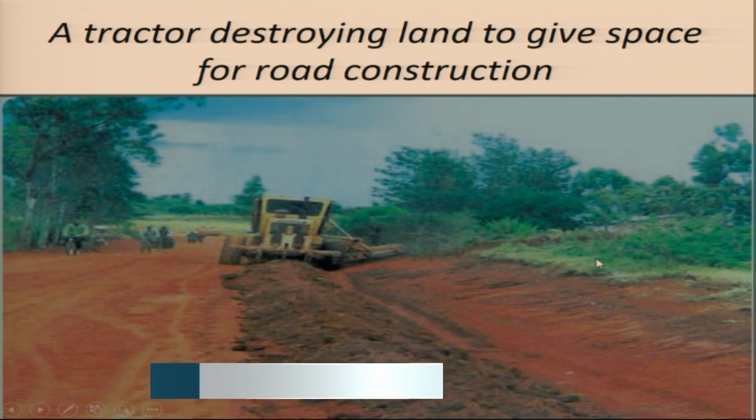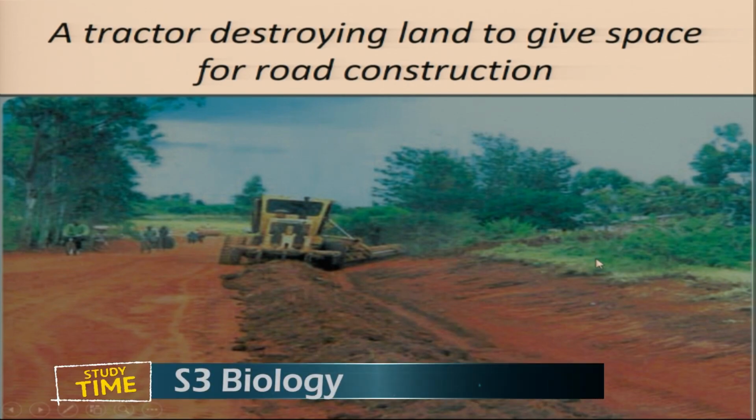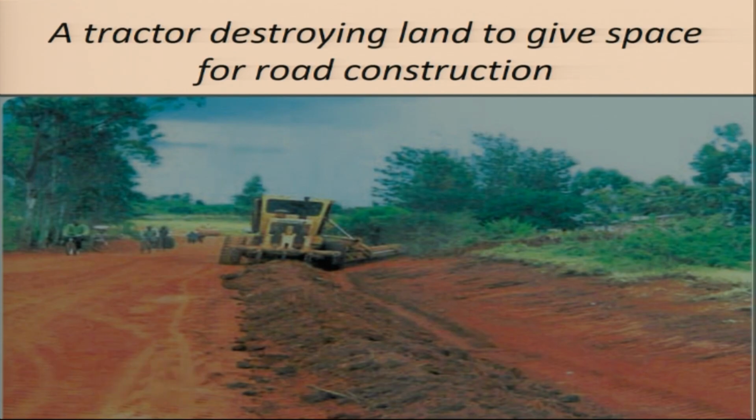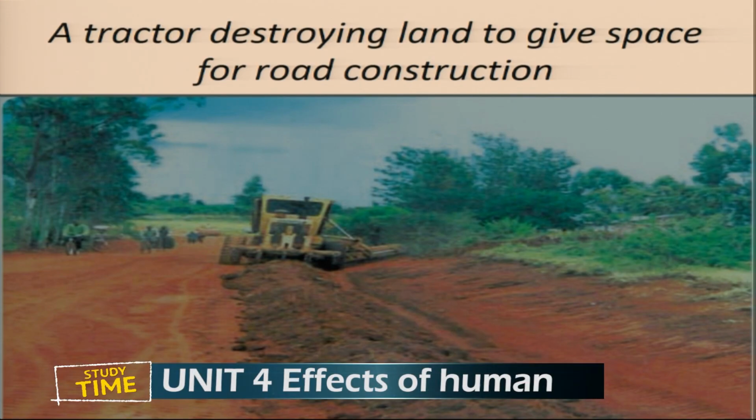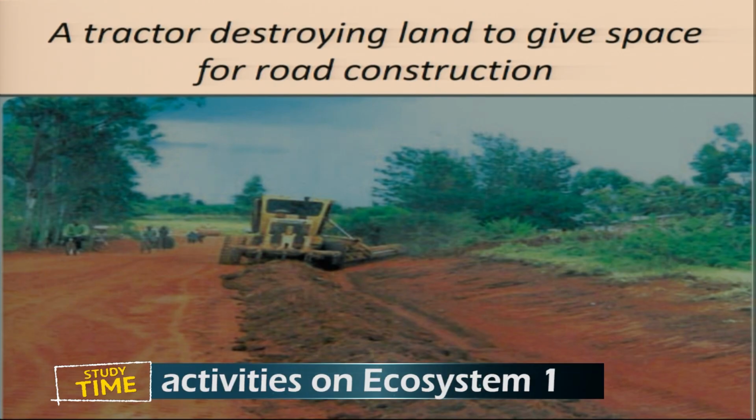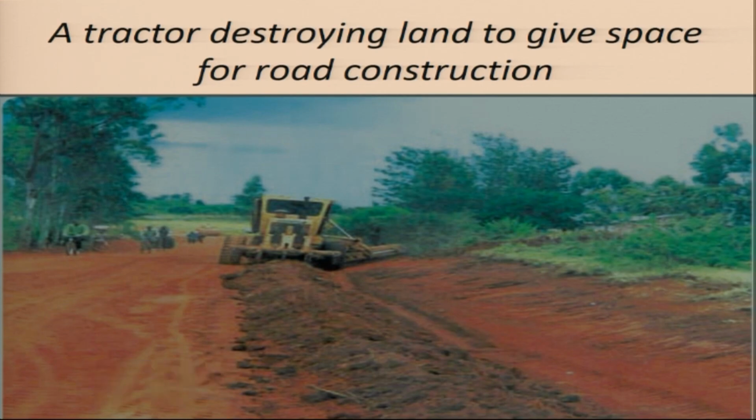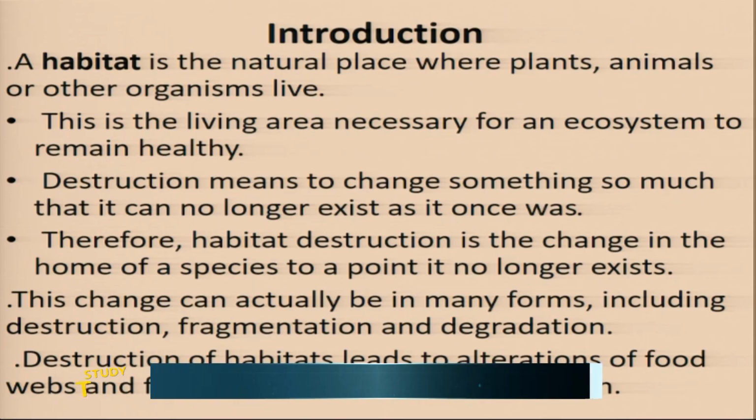So it means it was a habitat to certain plants and certain wild animals. But at the end, as the road was constructed, those plants were cut, the animals were chased, and others were killed, those small living things there. Therefore, their habitat was destroyed.